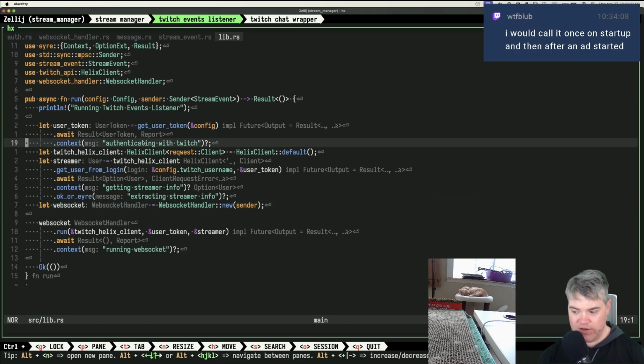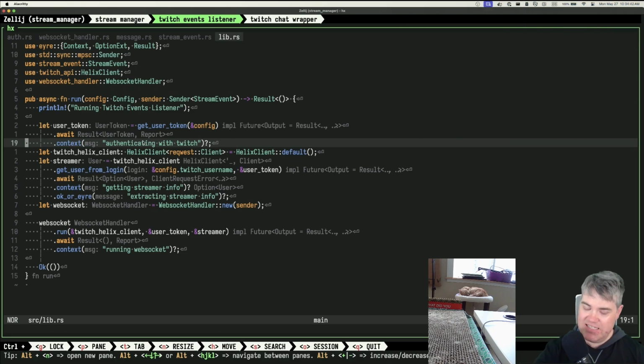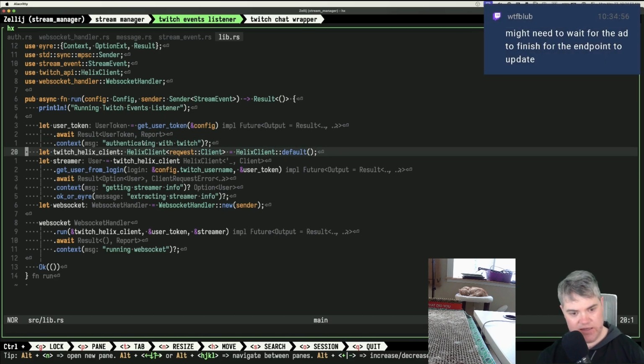All right. I wonder if I want to run this in a thread, and then I can send a message to it, which will cause it to re-request and then send that in the event of when the ad would start. I wonder if that would be what I want to do. I might need to wait for the ad to finish, so I could pass it a duration of how long to sleep. Oh yeah, I could do that. I can pass a duration of how long to sleep and then call for the ads. That could potentially work for this.